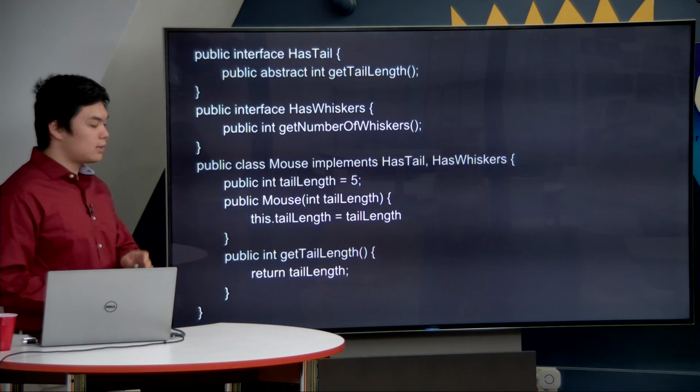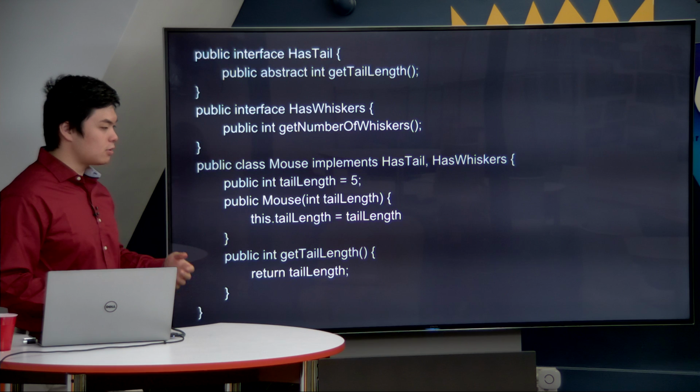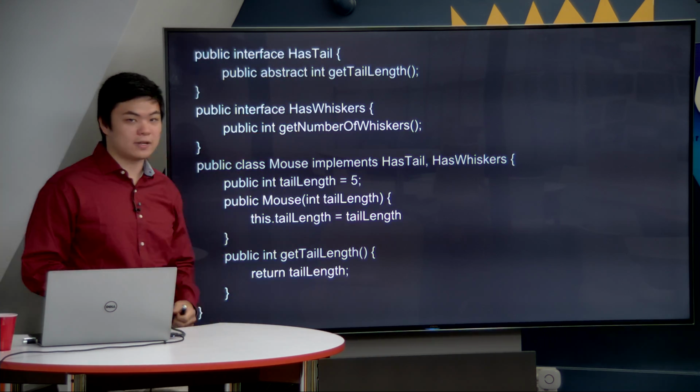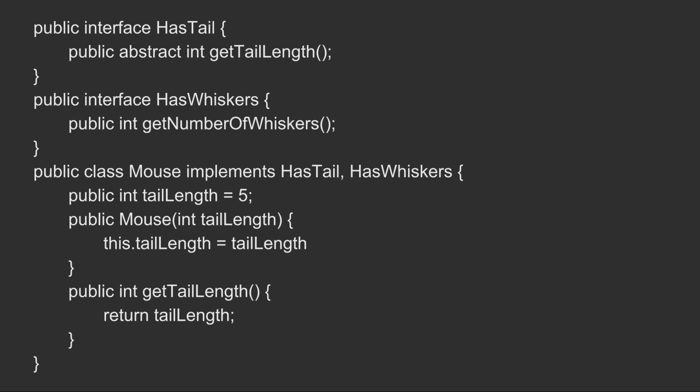So let's take a look at how interfaces are different from abstract classes, specifically because now we are going to create 2 interfaces. One is named HasTail, the other is named HasWhiskers. And in this case, when we create our Mouse class, we can implement both of the interfaces. This is something we could not do with the extends keyword, and we cannot do with inheritance alone. In this case, we can inherit both of these interfaces, and then we have to implement both of them.